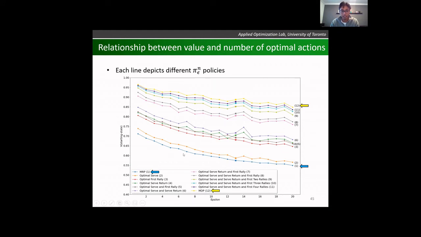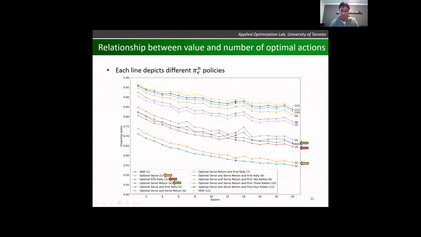So the MRP, the lowest line here, corresponds to n equals 0. I'm never optimal. And so intuitively, this is the lowest line, right? It's the least value I can get if I'm just following this empirical policy. Whereas the MDP stands for n equals infinity, where I'm always optimal. And again, these serve as two very natural bounds, and everything else kind of falls in between.